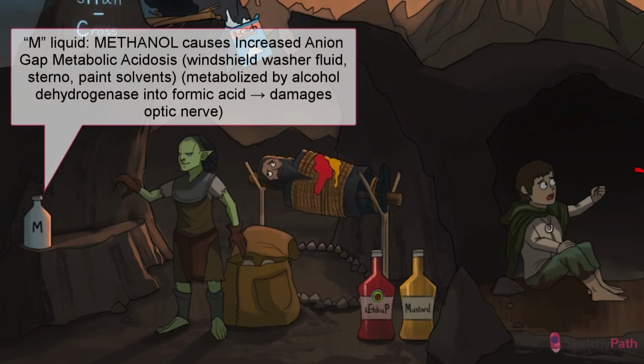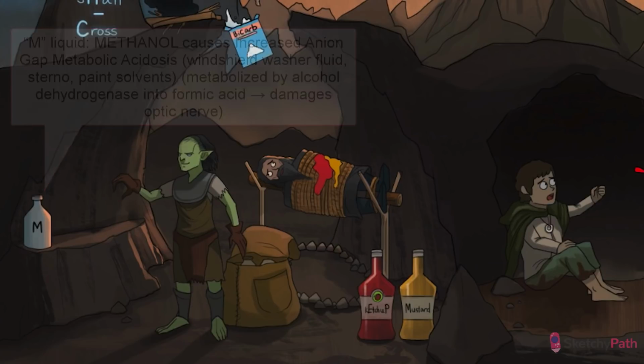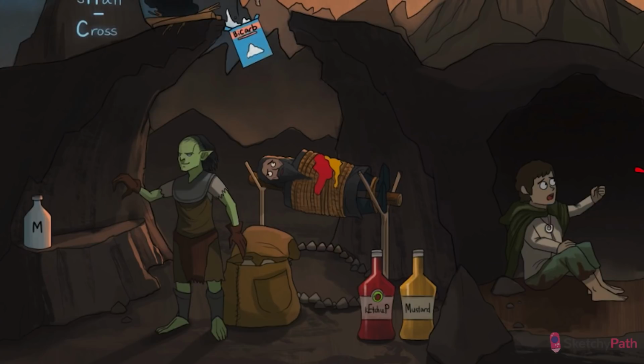Let's go through the causes of increased anion gap metabolic acidosis, starting with the M in MUDPILES, methanol, present in windshield washer fluid, sterno, and solvents for paints. Why osmole brought it along, only one can guess. After ingestion of methanol, it's converted into formic acid by alcohol dehydrogenase. Formic acid damages the optic nerve and can make you go blind. So be careful about methanol byproducts contaminating that dwarven moonshine.